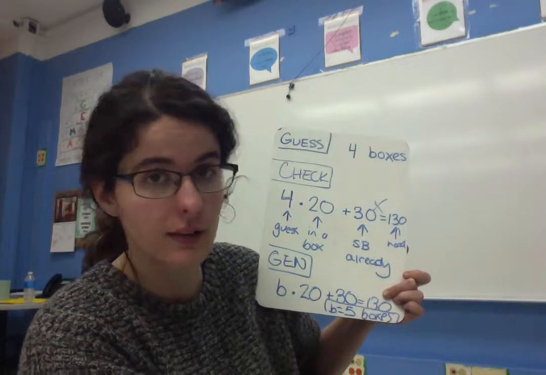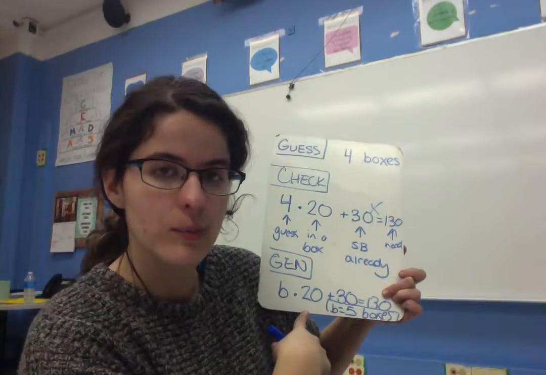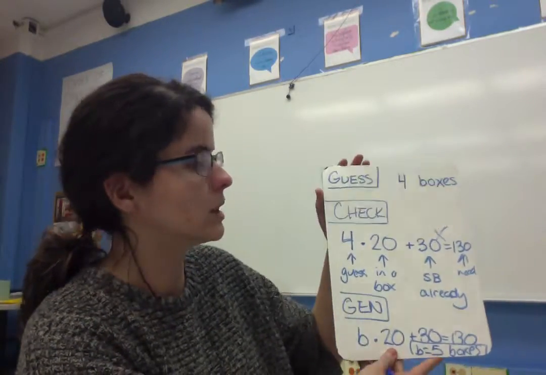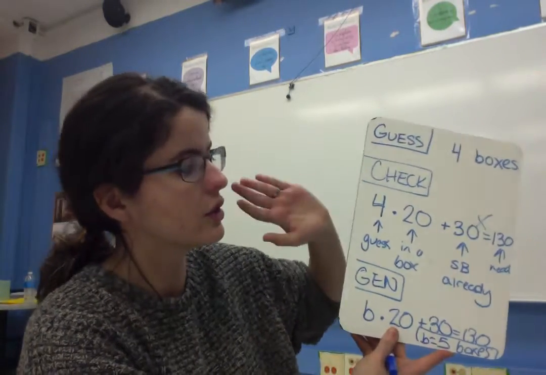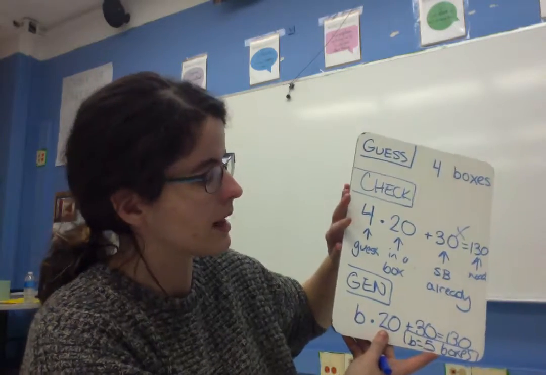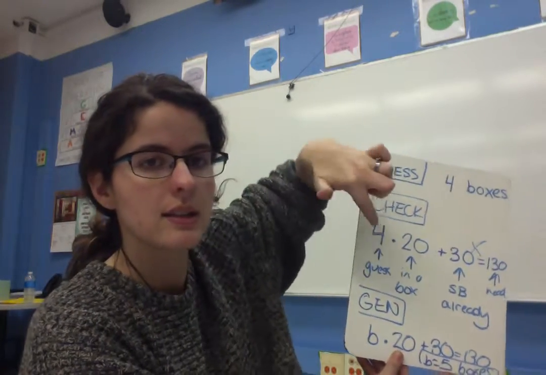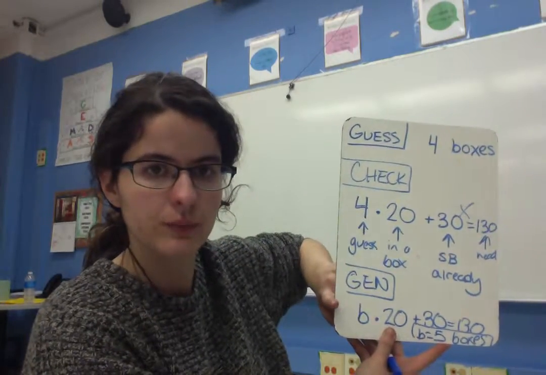7B like flipped out at this point. It was a really nice way to end the day. But you would need 5 boxes. Moral of this story, once again, don't be afraid to guess. The check is, in my opinion, really the most important part, because that's where you start reasoning about how is this structured? How can you set it up in a way so that you could generalize and solve?